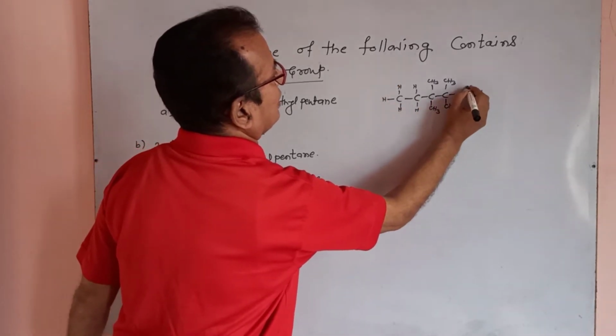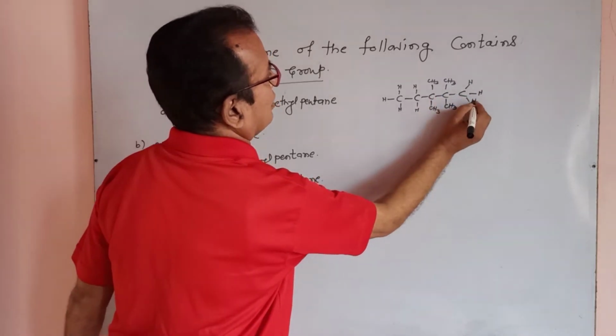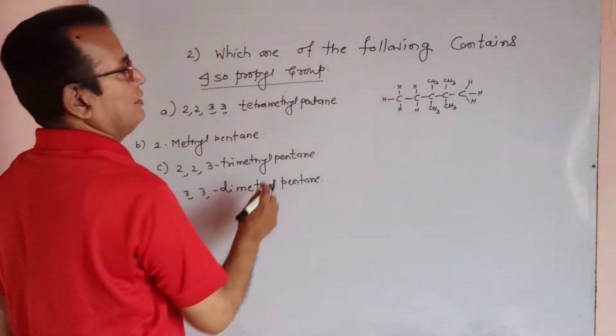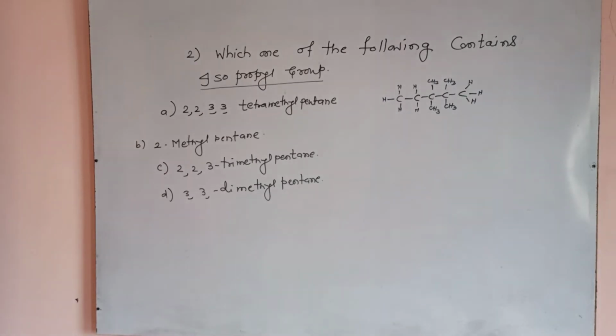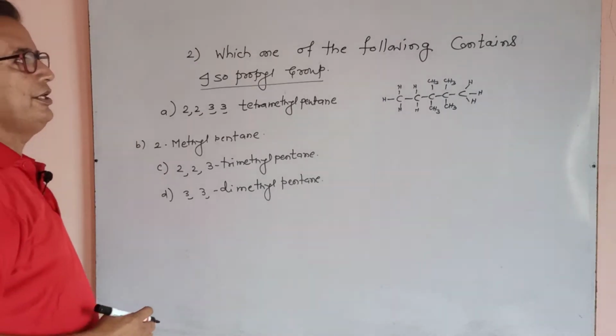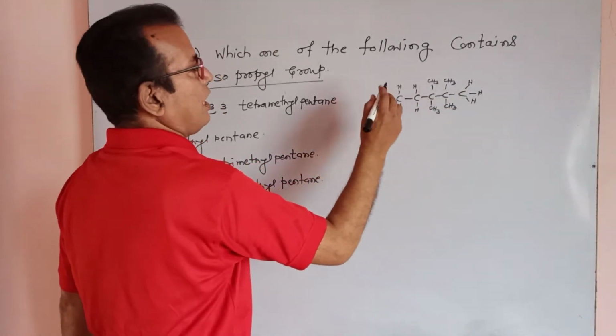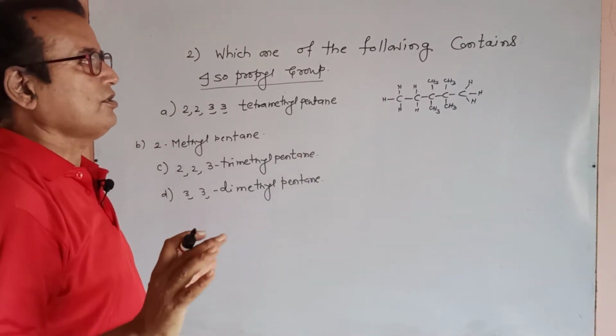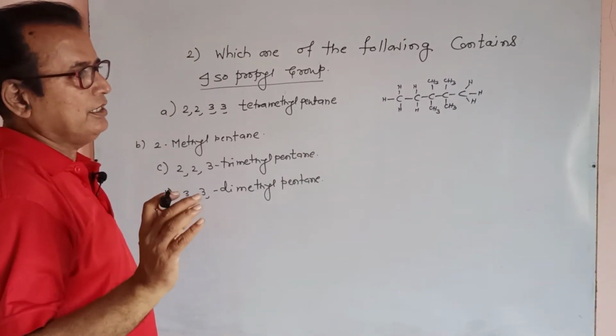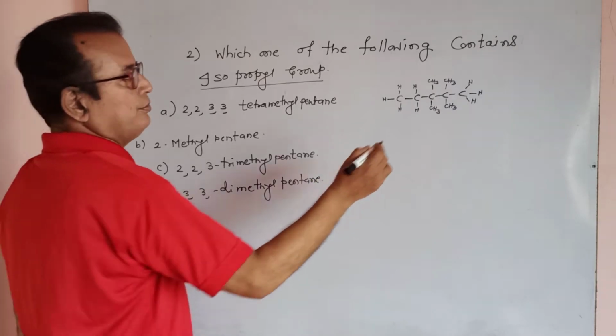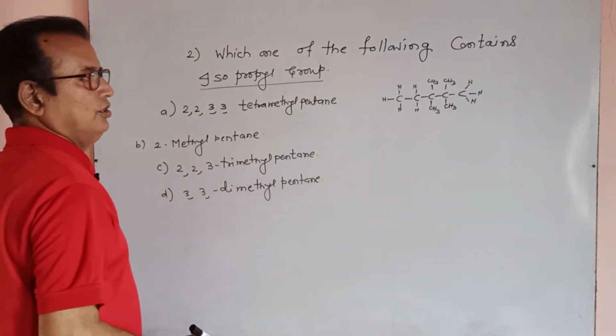In detail, this is the structure of 2,2,3,3-tetramethyl pentane. Here isopropyl is not there, because two branches are at the second position.